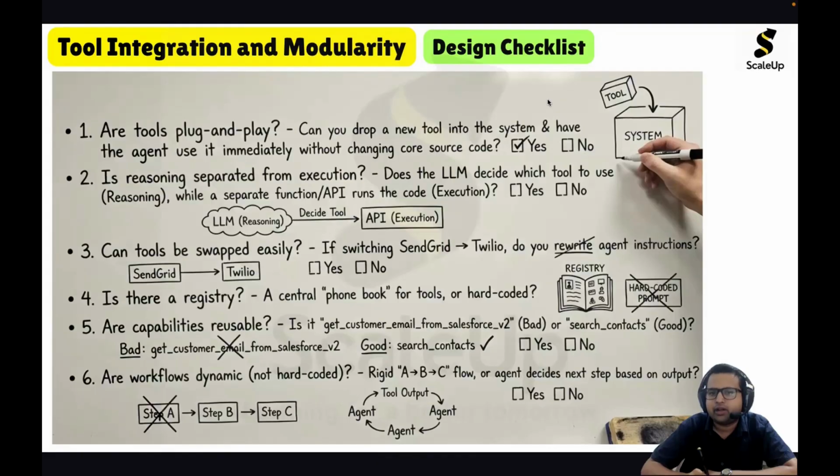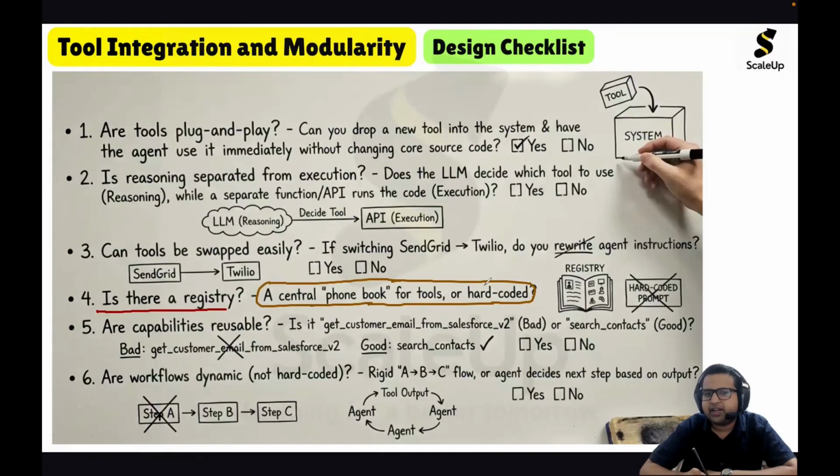Next very important question, is there a tool registry? Whenever we are integrating tools in our agentic AI system, we should also have a tool registry, because the tool registry acts like a central phone book for tools. This is what the large language model looks up for the available tools.